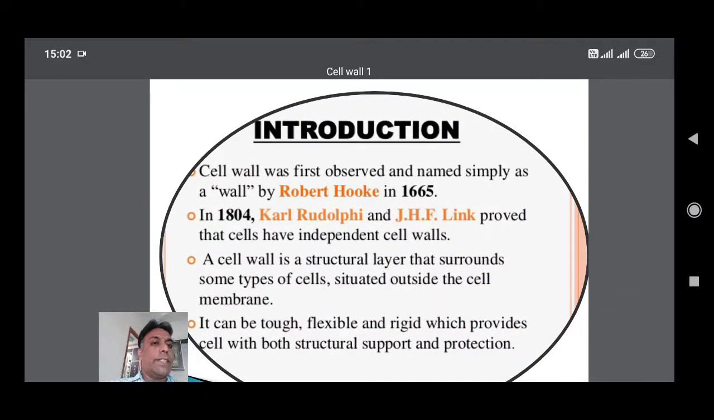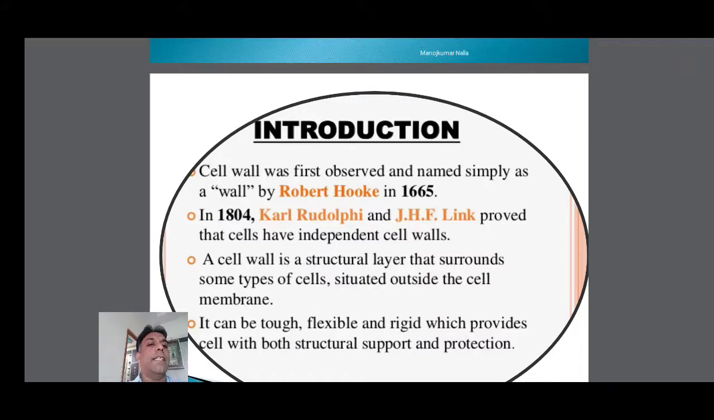The cell wall was first observed and named simply as a wall by Robert Hooke in 1665, because the first cell discovered by Robert Hooke in 1665 was from the cork cells of the plant. The cork cells are dead cells. He just observed hollow space inside the cell, and at the same time, he observed the cell wall.